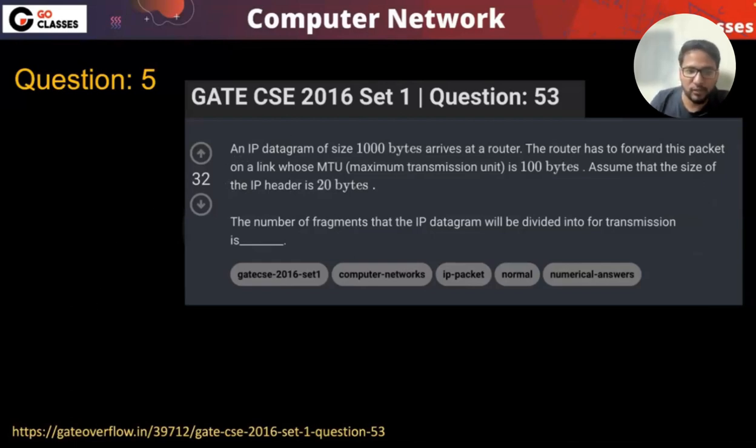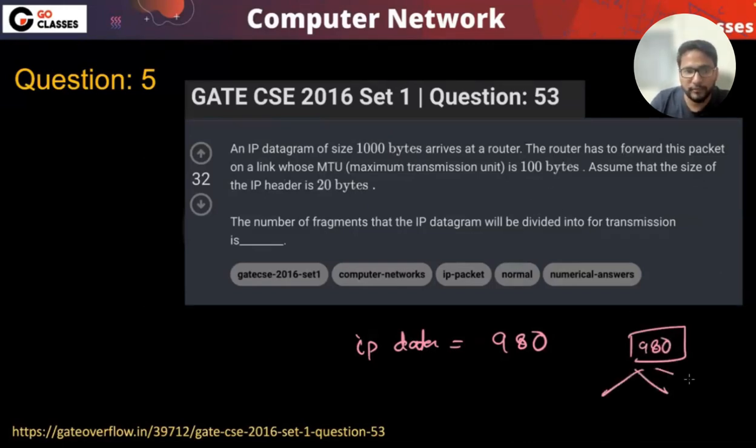This question has been asked in GATE 2016. So what they're saying: an IP datagram of size 1000 bytes arrives at a router. The router has to forward this packet on a link whose MTU is 100 bytes. Okay, so this datagram size is given. So which means that the IP data is 980. Now this 980 should be divided into 80, right? So the number of fragments that the IP datagram will be divided into at the transmission end, you just need to find out the number of fragments.